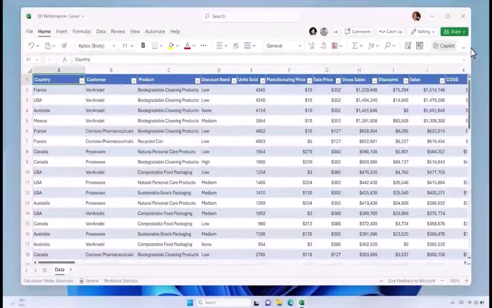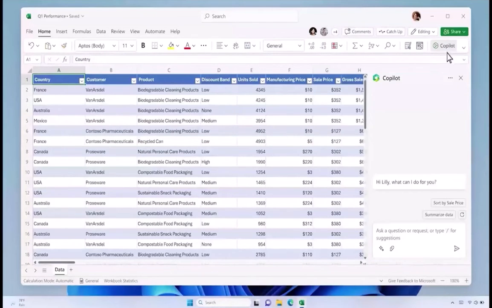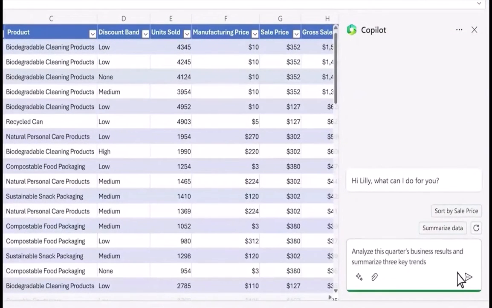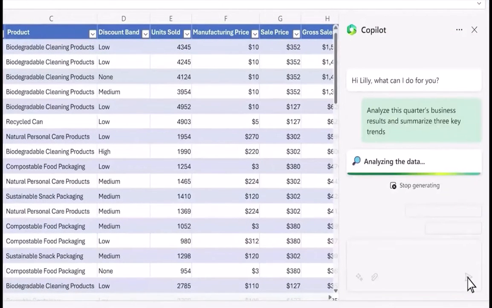Copilot puts all the rich capabilities of Excel at your fingertips. Say you need to analyze this quarter's sales results for the monthly business review. You start by asking Copilot to analyze the data and give you 3 key trends. Within seconds, you've got what you need.